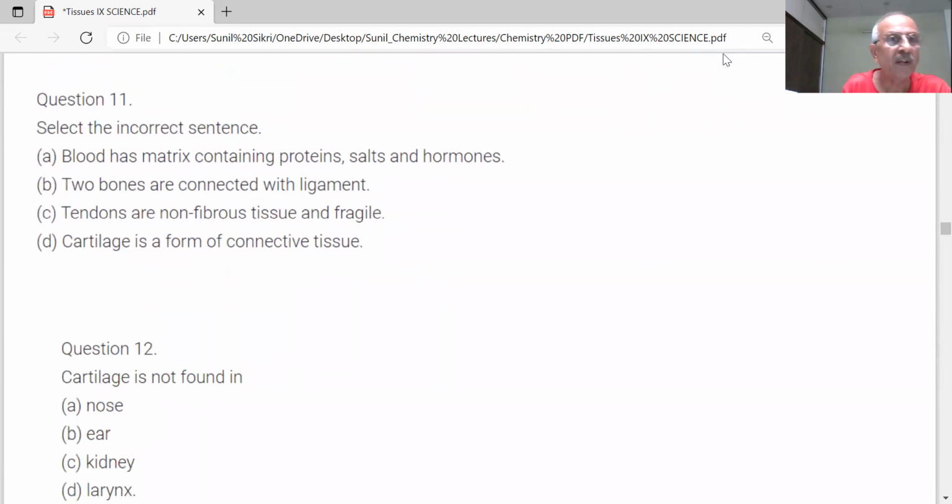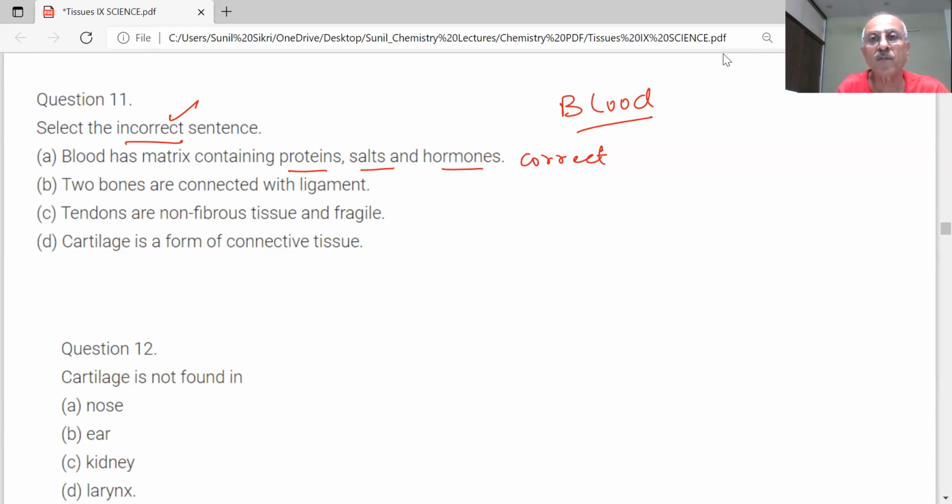Next question is coming. Select the incorrect sentence. Blood has a matrix containing proteins, salts, and hormones. So this is correct. What is blood? It is a type of connective tissue.